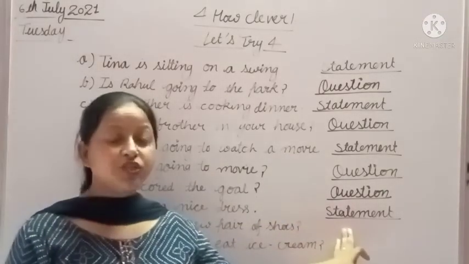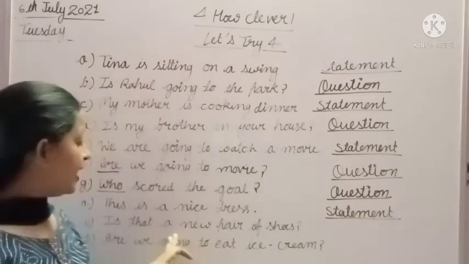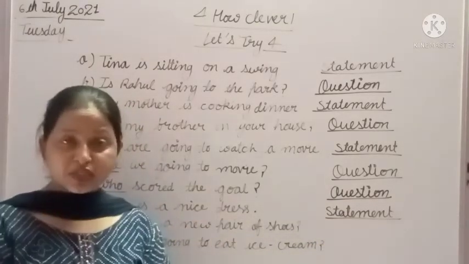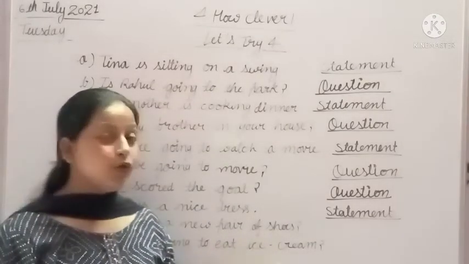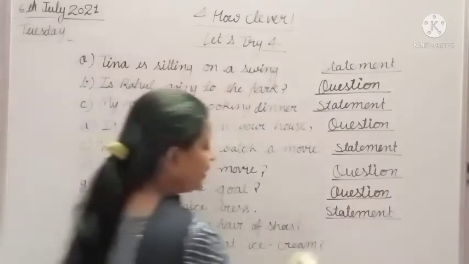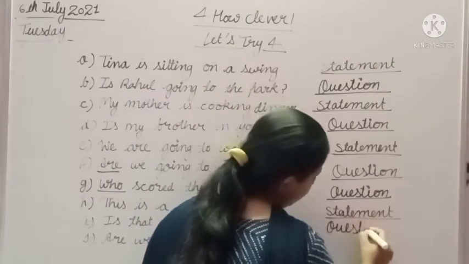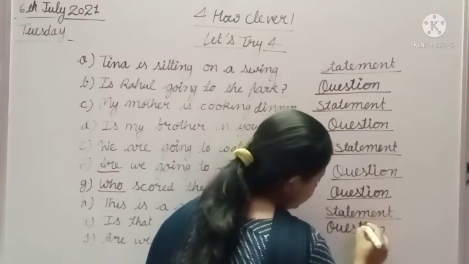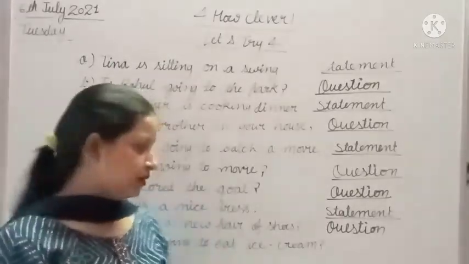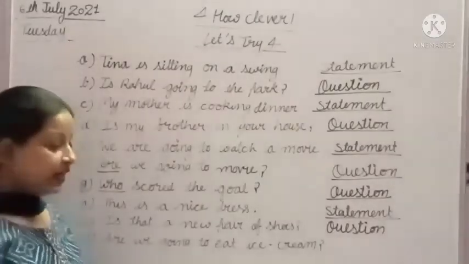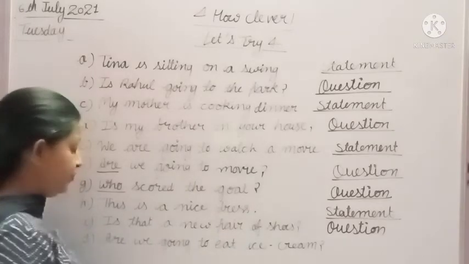Because it is asking something. It is asking about a pair of shoes. And you all know that a question always asks something.